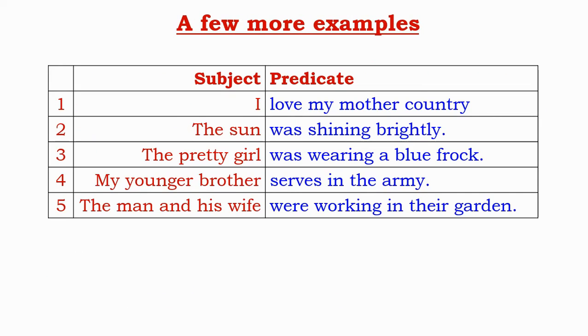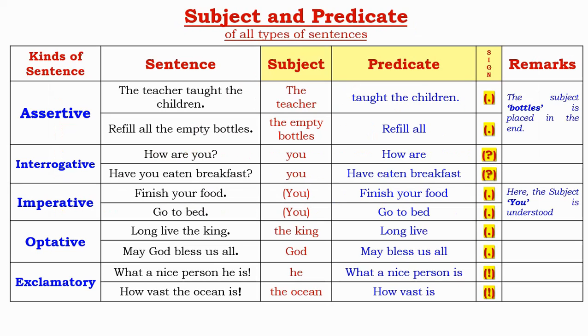A few examples shown here will give you a clear idea on subject and predicate of a sentence. Here are a few more examples given for you and the subject and predicate of each type of sentence has been identified. I wish you go through all these sentences carefully and understand how the subjects and predicates have been identified.